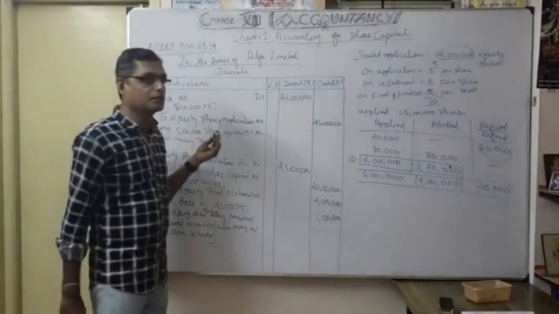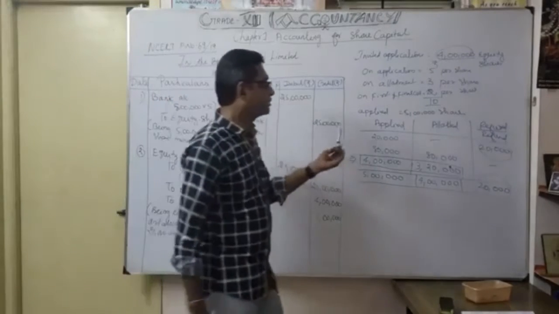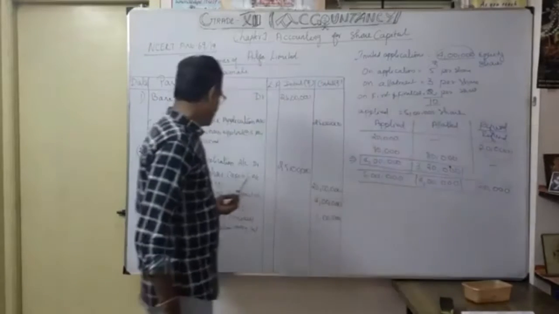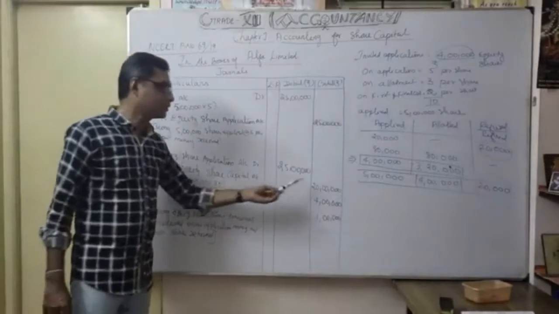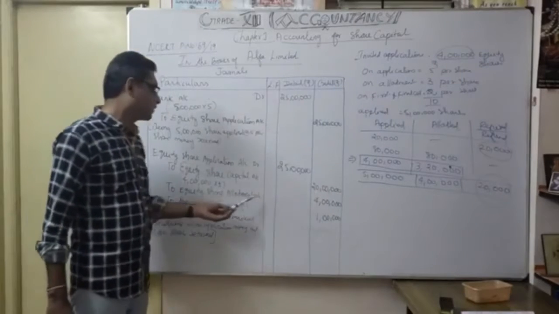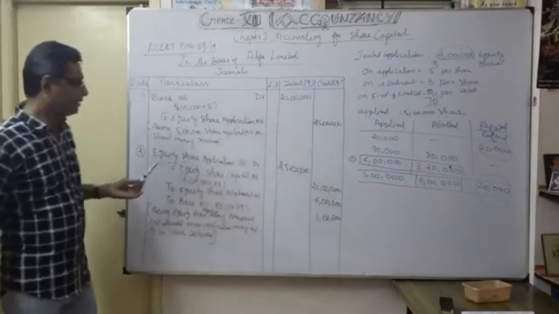As you know very well, bank account attached to equity share application account 25 lakhs. Before that, you want to work out these workings. Thereafter, to equity share application account 25 lakhs, to equity share capital account 20 lakhs, to equity share allotment 4 lakhs. Thereafter, to bank account 1 lakh. Okay, that's what our second entry.